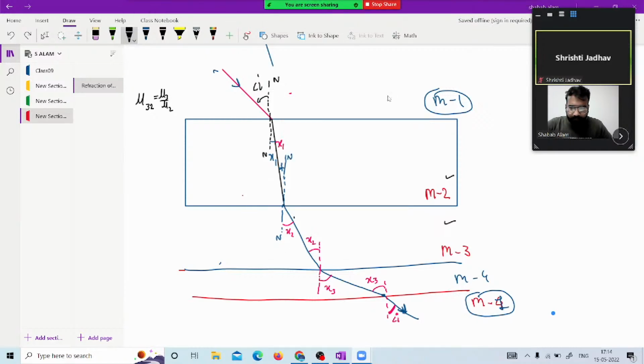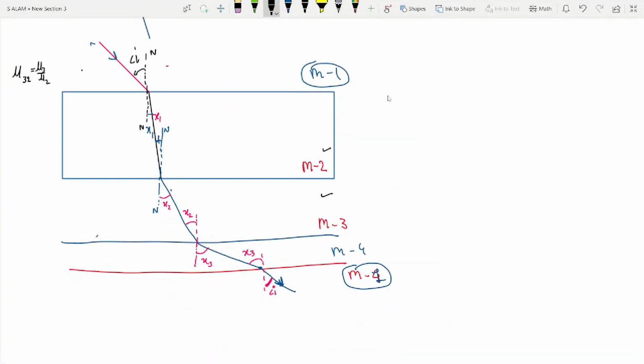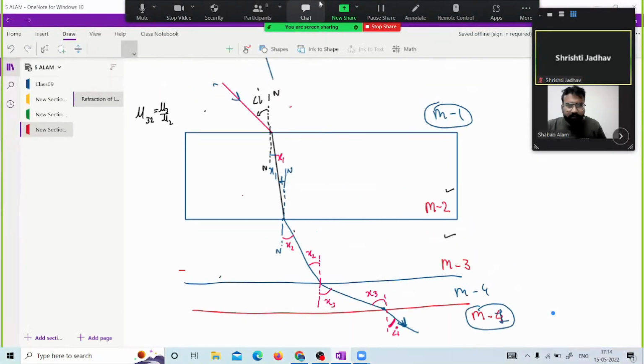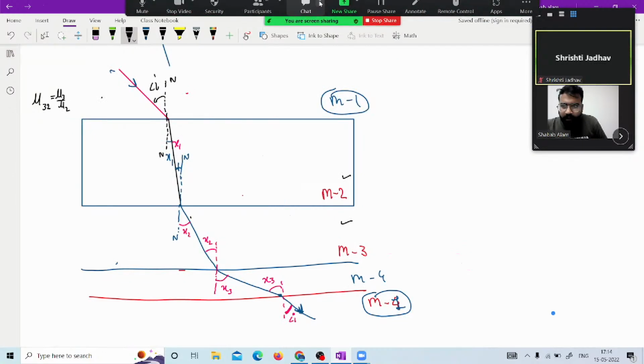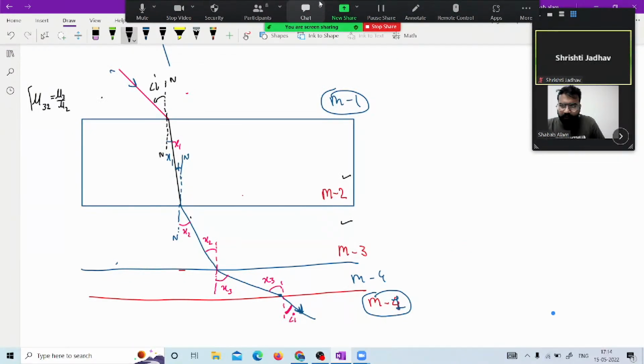Okay, great. Mu 3 and mu 2 we are talking about. Fine. So, in that case, we have the term. The term will be mu 3, mu 2. We have this general formula. I have written this. Now, let me write here.